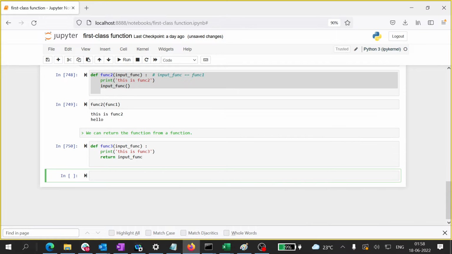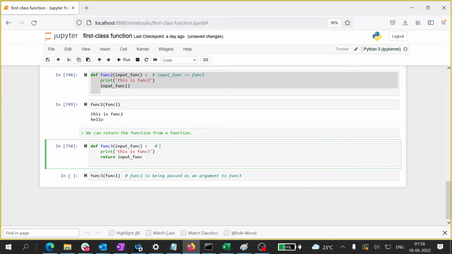When I invoke function 3, I will pass function 1. Function 1 is being passed as an argument to func3. So here it is called a parameter, right? So func3 is getting a parameter.